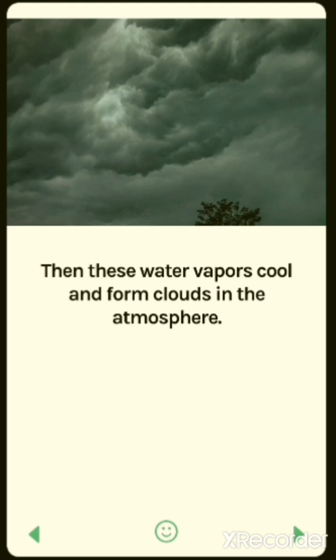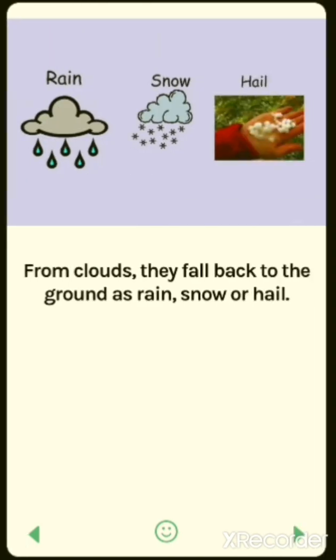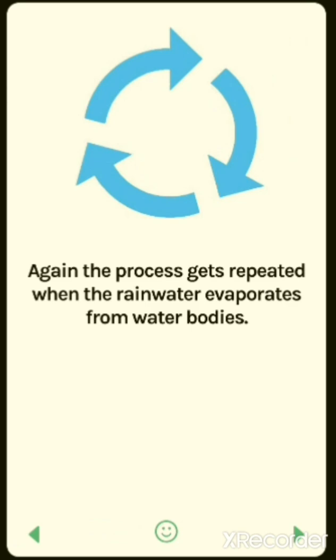So this water vapor cools and forms clouds in the atmosphere. From the clouds it falls back to the ground as rain, snow and hail, which you can see in the picture also.